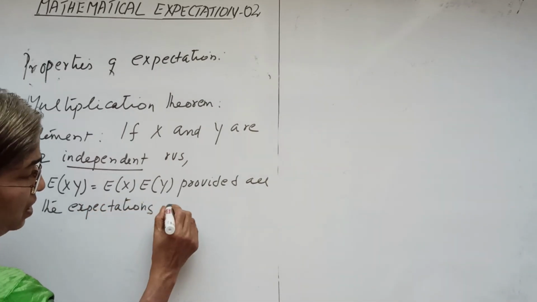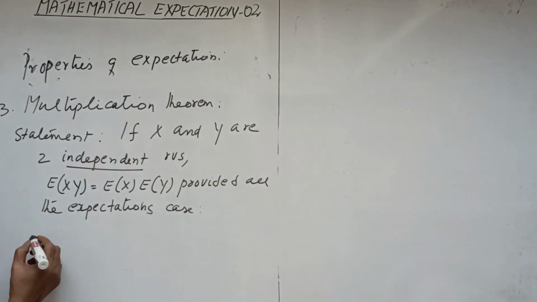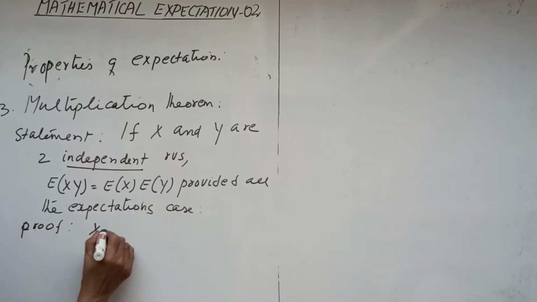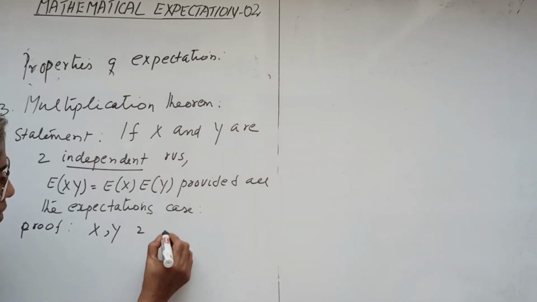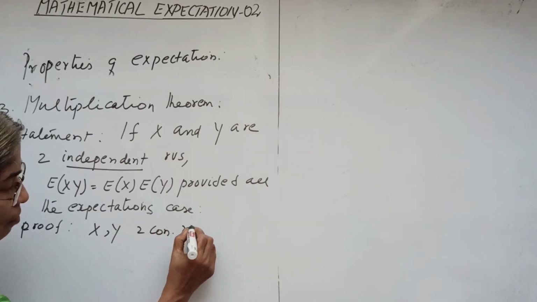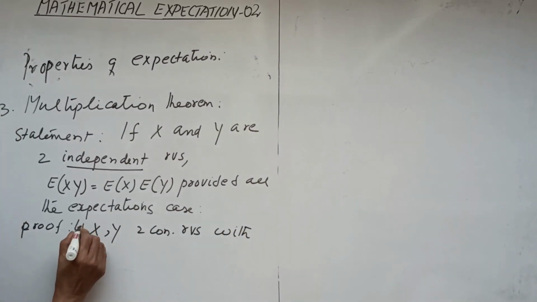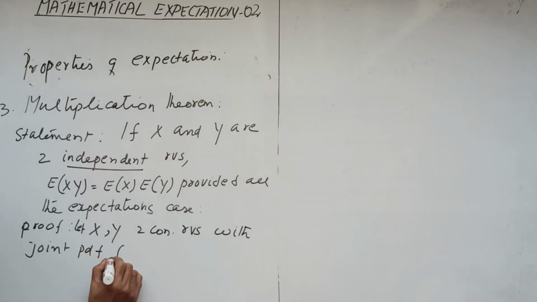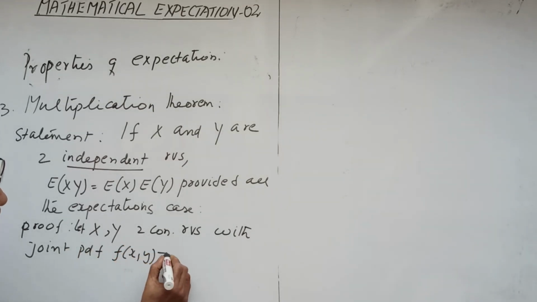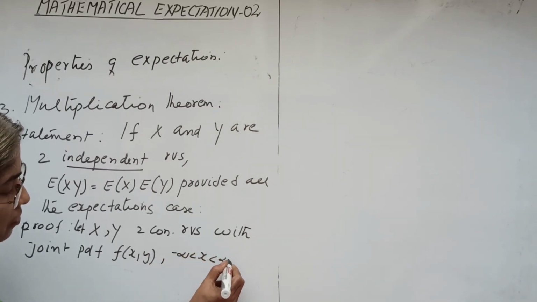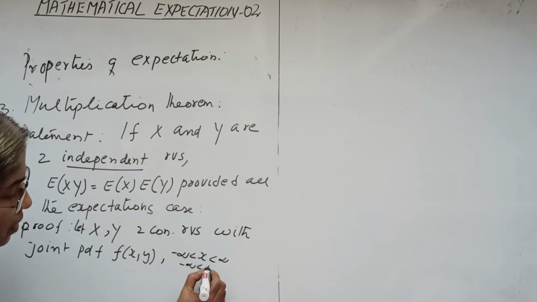As in the previous case, we consider the continuous random variables x and y. Proof: x and y, two continuous random variables with a joint PDF f of x y, over the range minus infinity to plus infinity for both x and y.